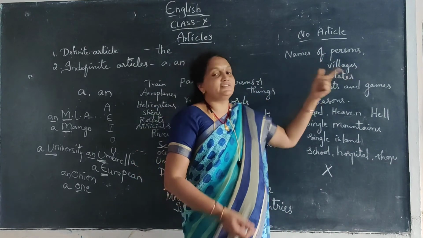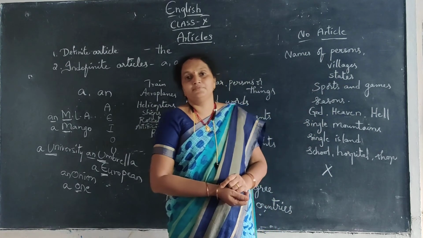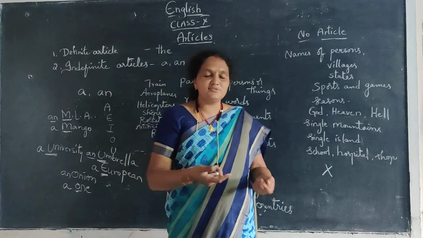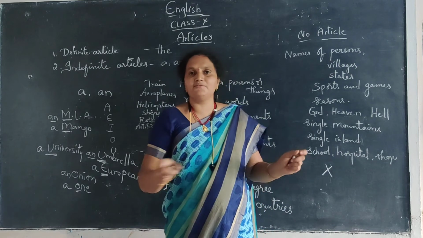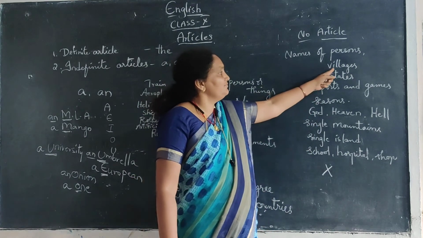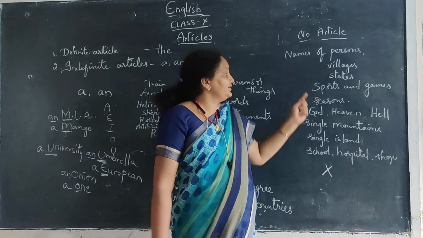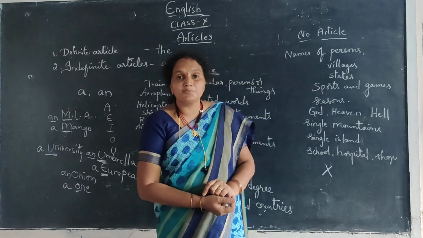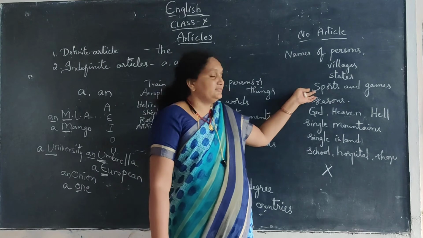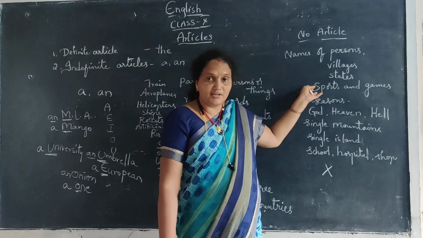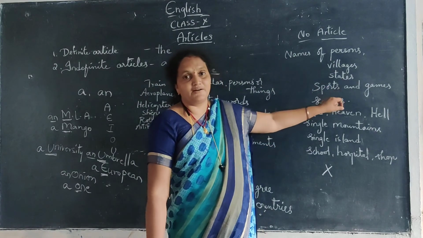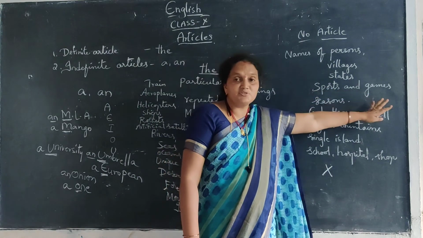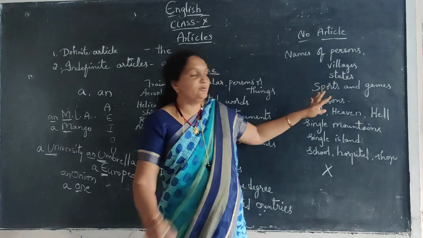In such a way, villages, states, capitals, cities. Village also, Gosala: not a Gosala, the Gosala, or an Gosala. Nothing will come. Before villages and states, and next, sports and games also we should not use an article. The cricket or a cricket, nothing will come. So for sports and games also there will be no article.